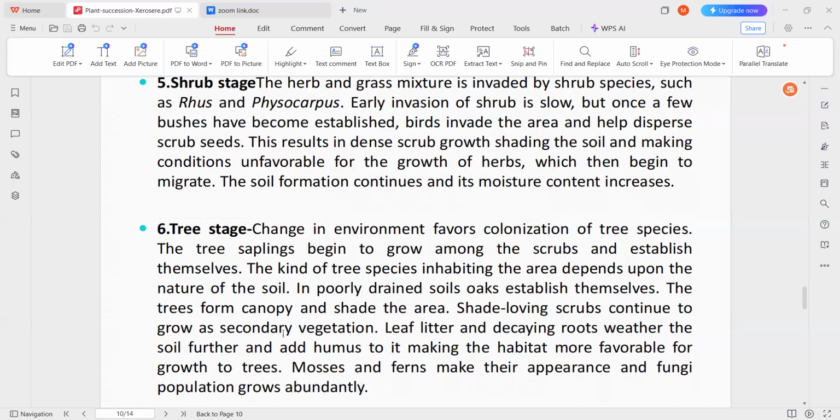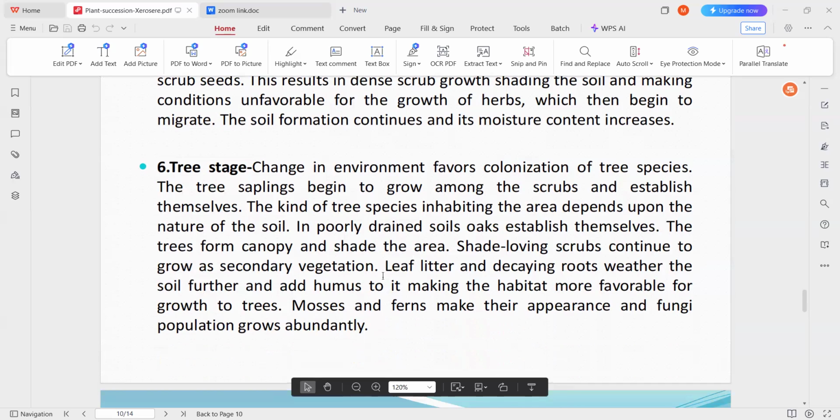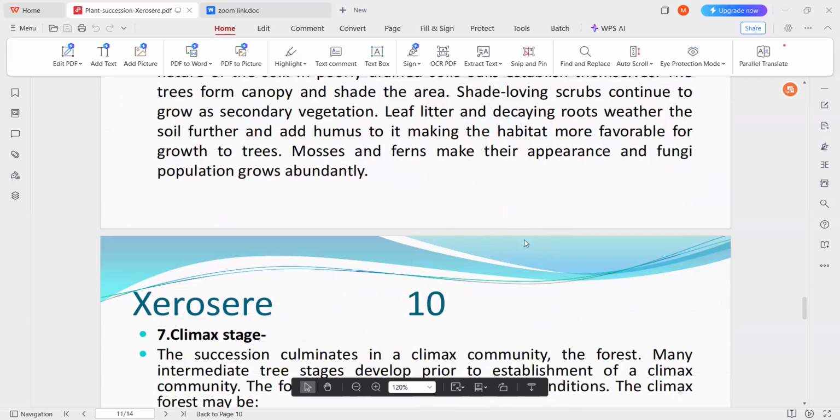Due to the increase in the canopy of these trees, a shaded area is formed, and shade-loving shrubs continue to grow as a secondary vegetation. So leaf litter and decaying roots weather the soil further and add humus to it, making the habitat more favorable for the growth of trees. Mosses and ferns make their appearance, and the fungal population also grows abundantly here, which again helps in decomposition.